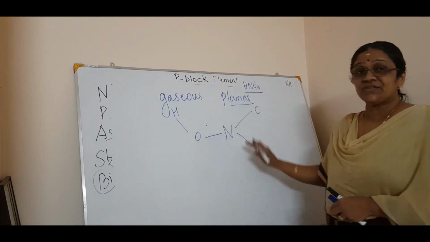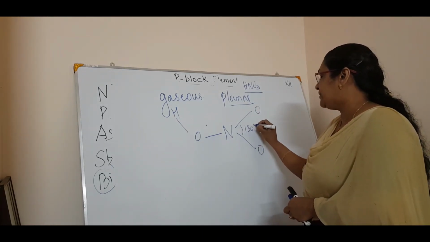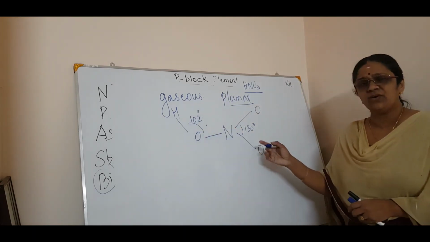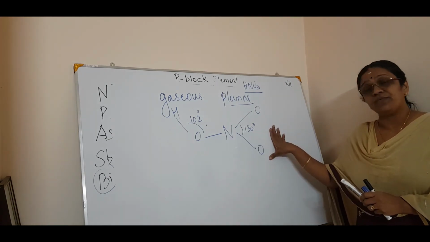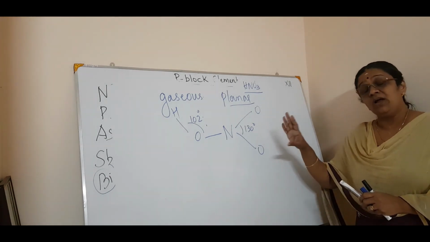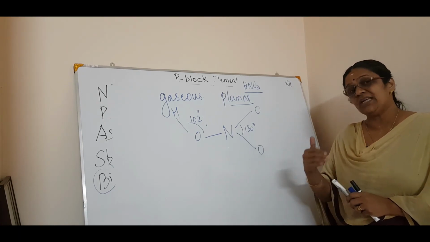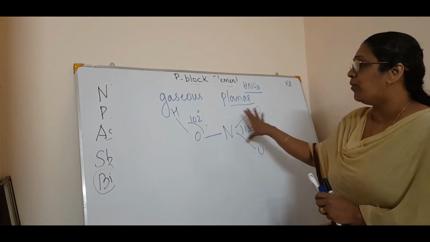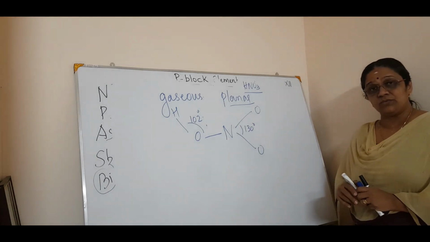You have to study this structure, planar structure, and here the bond angle is 130 degree and here the bond angle is 12 degree. Bond angle you don't remember, just for the fact. So this is the structure of nitric acid. Just remember, what is the structure of ammonia? Trigonal biplanar. Okay, bond angle is 107.8 degree. Here it is two bond angles, that is OO bond and OH bond. So this is 130 and 102.